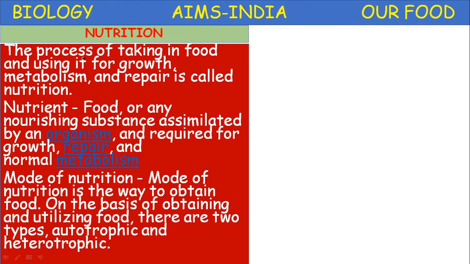The mode of nutrition. These are all the common definitions which we come across. Once we know the definition and the essence of it, we are going to learn the mode of nutrition. Mode of nutrition is the way to obtain food. On the basis of obtaining and utilizing the food, there are two main types: autotrophic mode of nutrition and heterotrophic mode of nutrition.